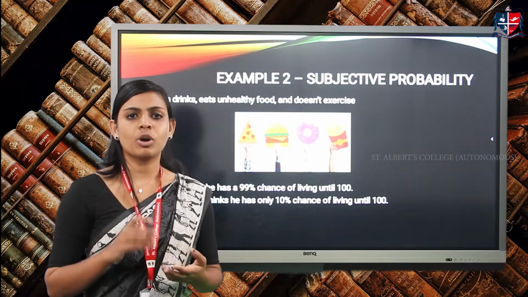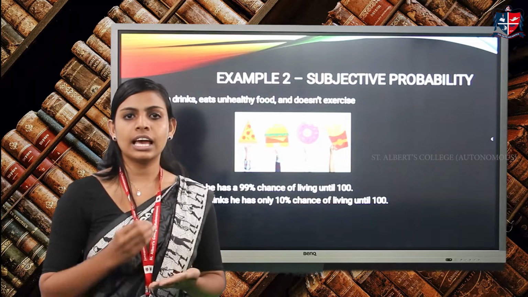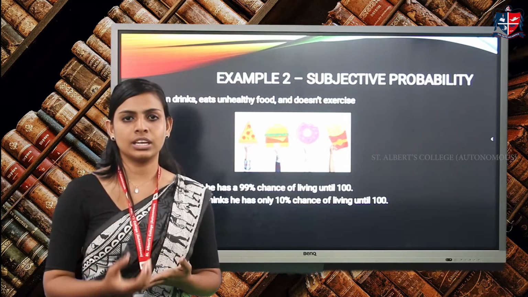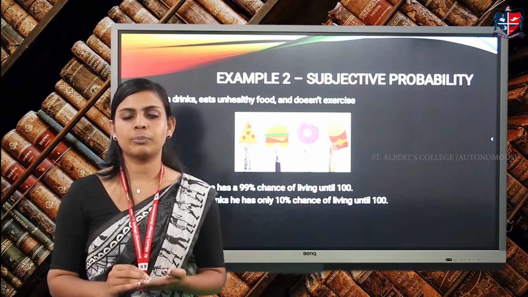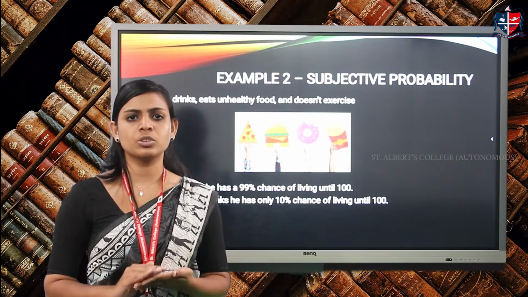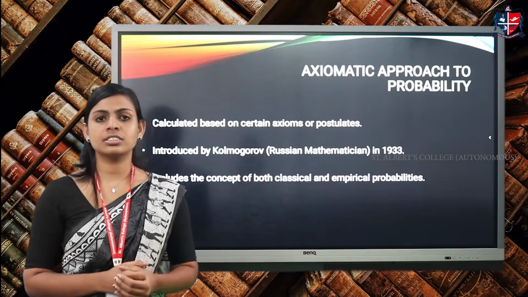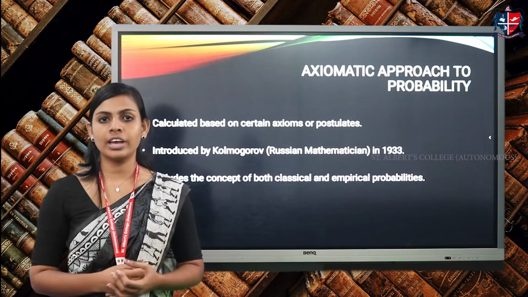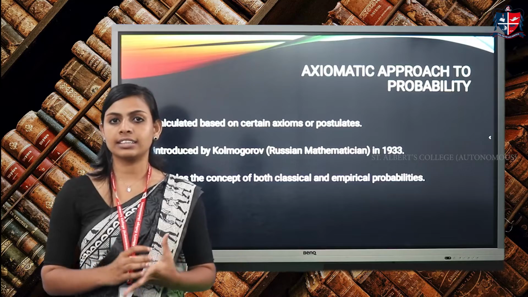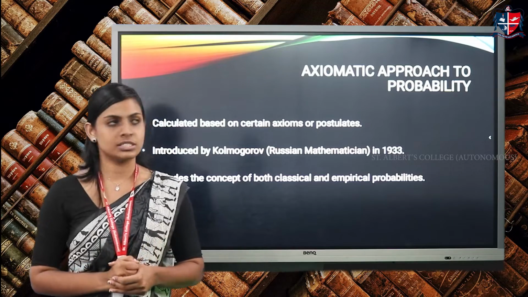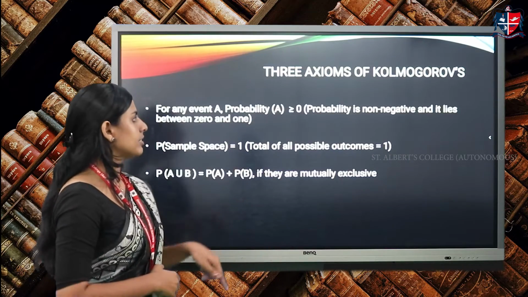So you can see that probability is entirely personal and it differs from one person to another. Now we look at the last approach of probability, that is the axiomatic approach. This approach revolves around 3 axioms given by a Russian mathematician named Kolmogorov, and this is actually a mix of classical and empirical approach of probability. So we look at the 3 axioms given by him.